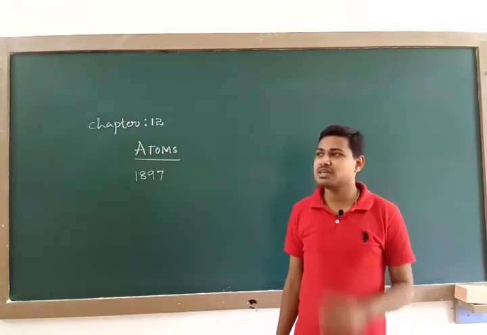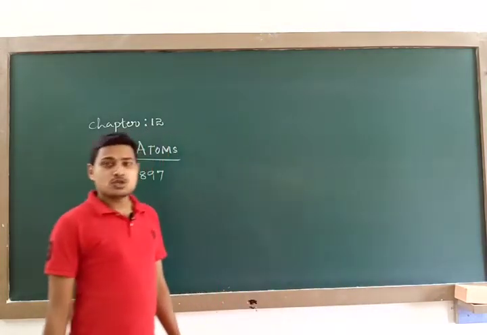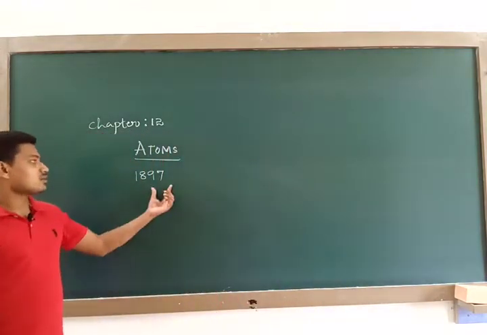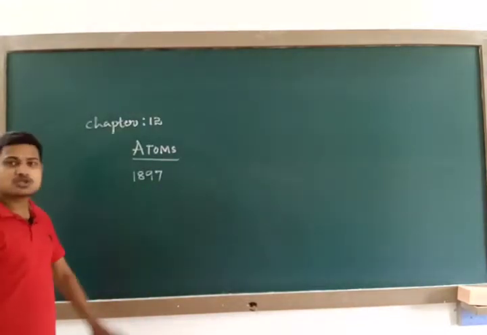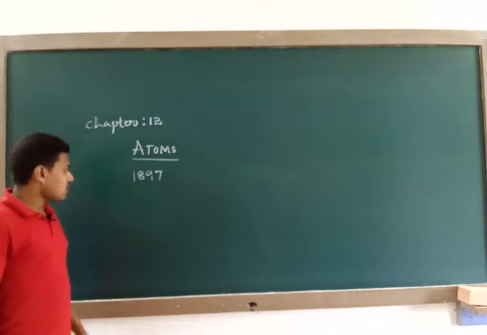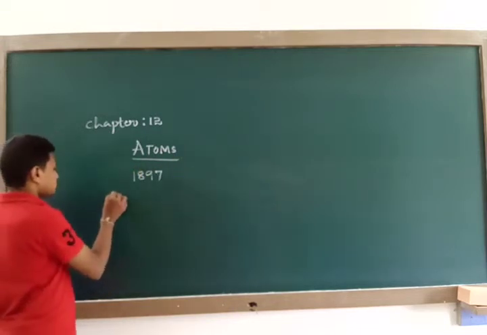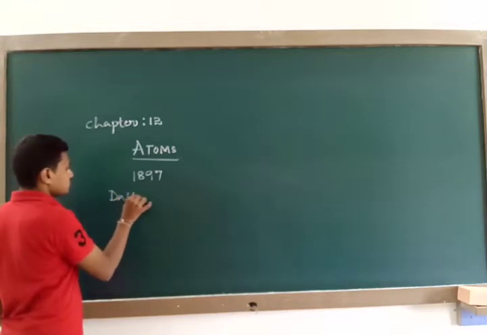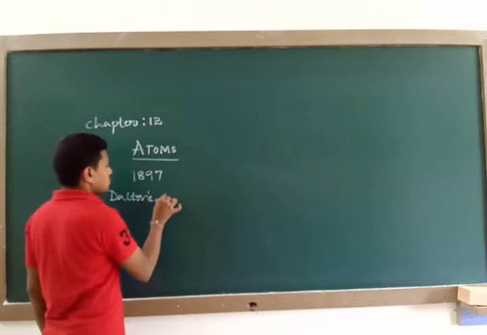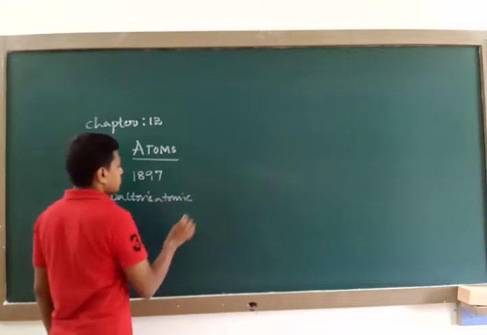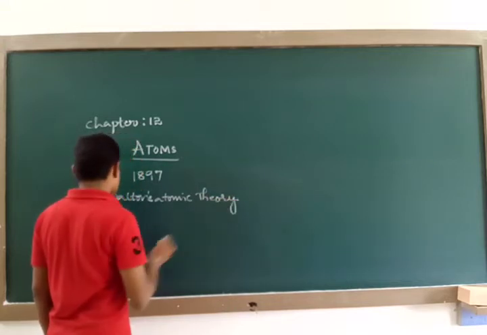In your previous class you have studied the cathode ray oscilloscope experiment, or J.J. Thomson's experiment regarding cathode rays. That is quite basic to you. But anyhow, after Dalton's atomic theory, the next theory was